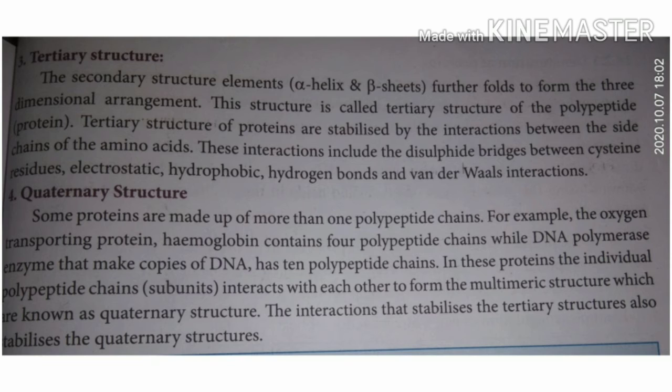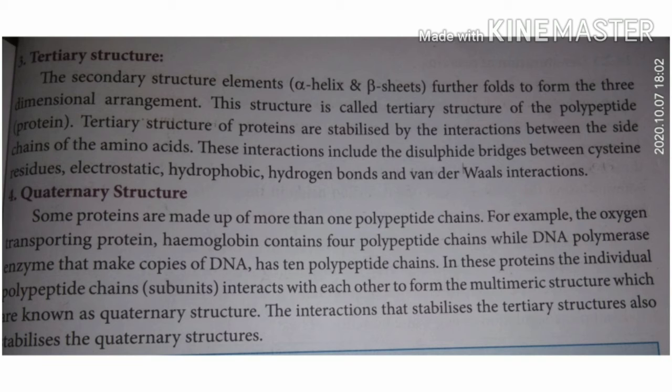Let's see the tertiary structure. The secondary elements, that is alpha helix and beta sheets, further fold to form the three-dimensional arrangement. This structure is called the tertiary structure of the polypeptide, that is protein. Tertiary structure of proteins is stabilized by the interactions between the side chains of the amino acids.